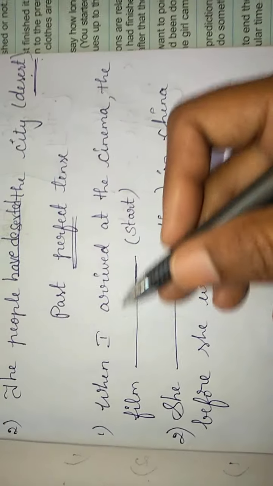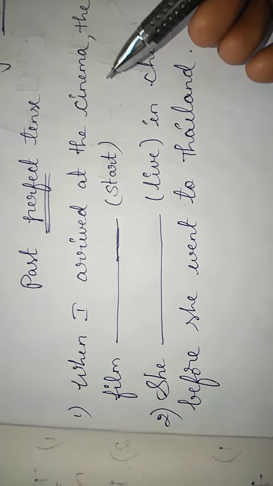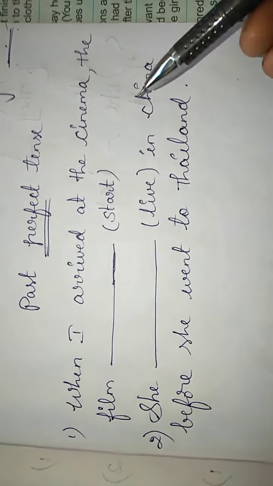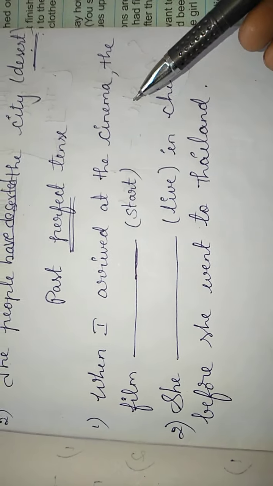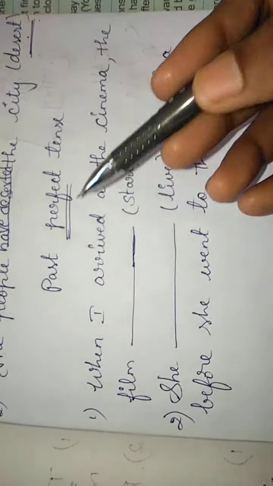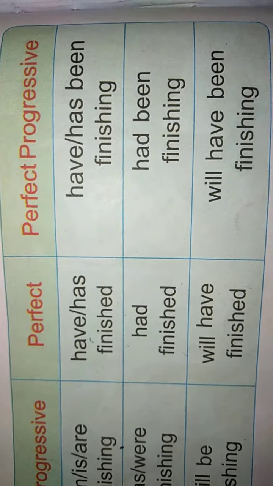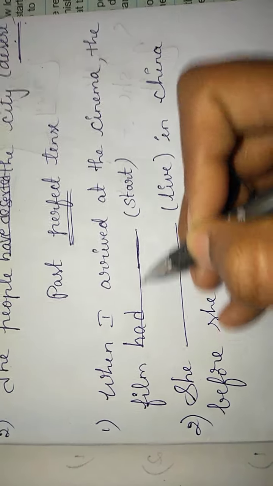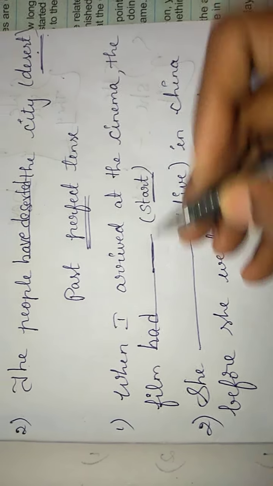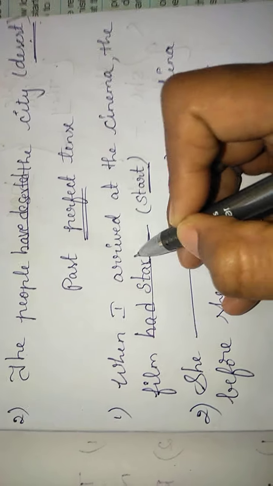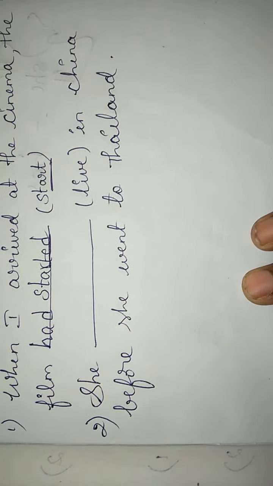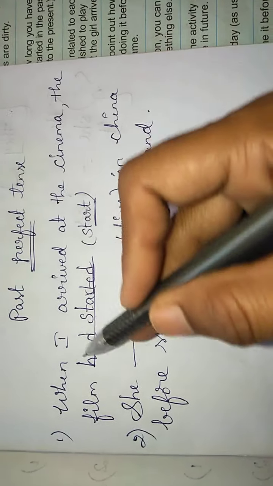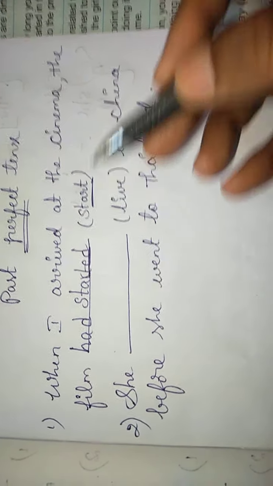Now look at the past perfect tense. When I arrived at the cinema, the film dash start. What's the formula of past perfect? In past perfect, we use had plus finished. Don't worry about singular or plural, we use only had in past perfect tense. The verb is start, we use started, the past participle V3 form. The answer is had started. When I arrived at the cinema, the film had started.